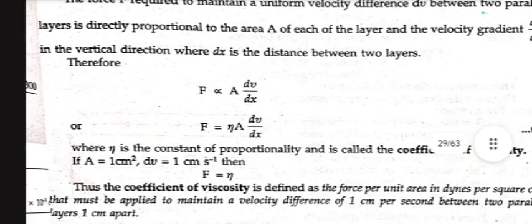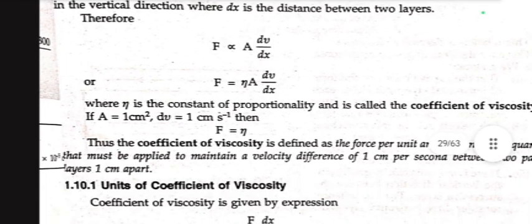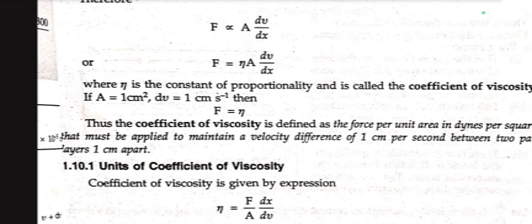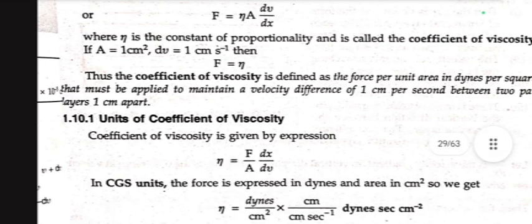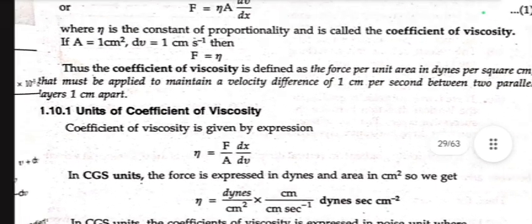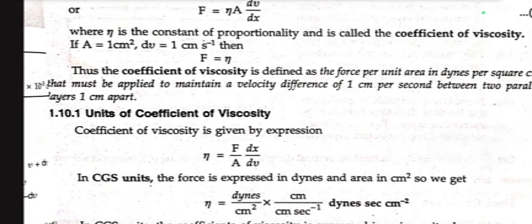In the vertical direction, where dx is the distance between two layers, the force is directly proportional to A into dV/dx, or F = ηA dV/dx, where η is the constant of proportionality and is called the coefficient of viscosity. If A = 1 cm², dV = 1 cm per second, then F = η. Thus the coefficient of viscosity is defined as the force per unit area, in dynes per square centimeter, that must be applied to maintain a velocity difference of 1 centimeter per second between two parallel layers 1 centimeter apart.